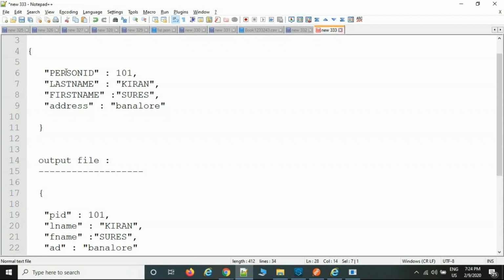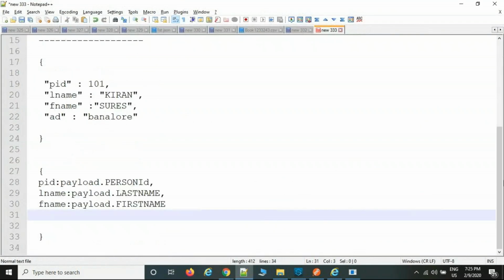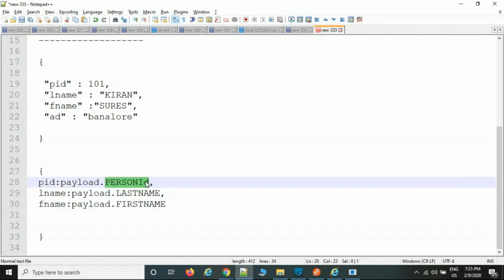Any doubt here? Yeah, I have a question here. Initially you have given a capital letter on the source side for person ID, and while manually creating the payload dot person ID, you have changed the ID to lower case. While we do that, it might cause issues. In case the actual source is in uppercase and we change it to lower case, will it convert automatically, or how does it work?